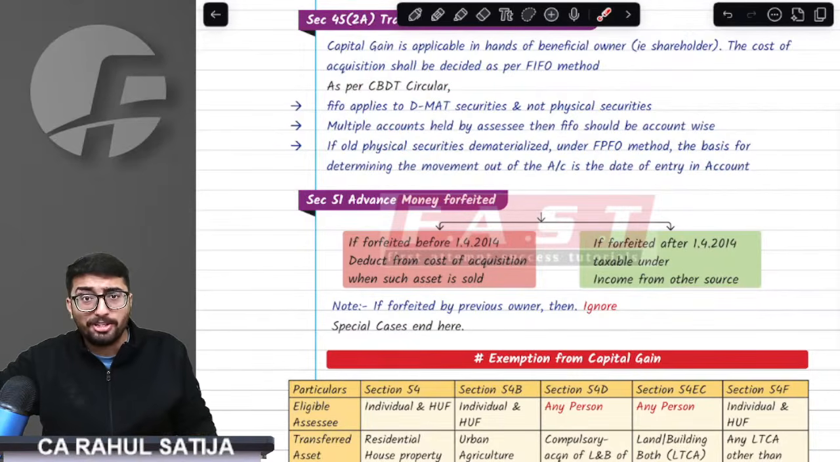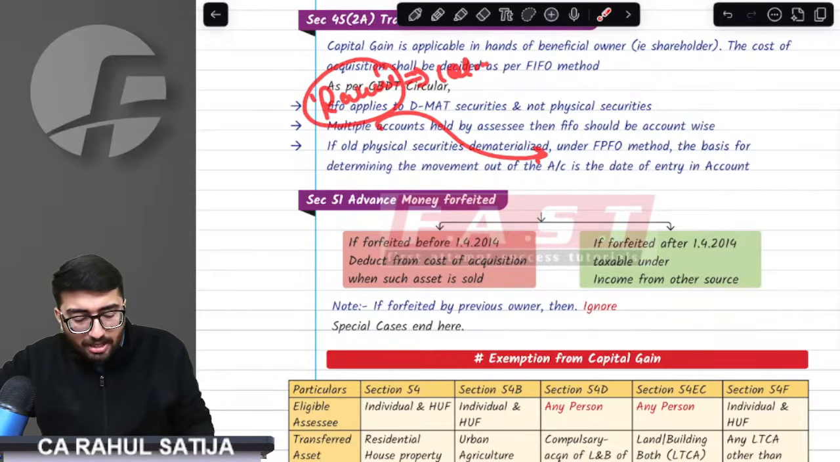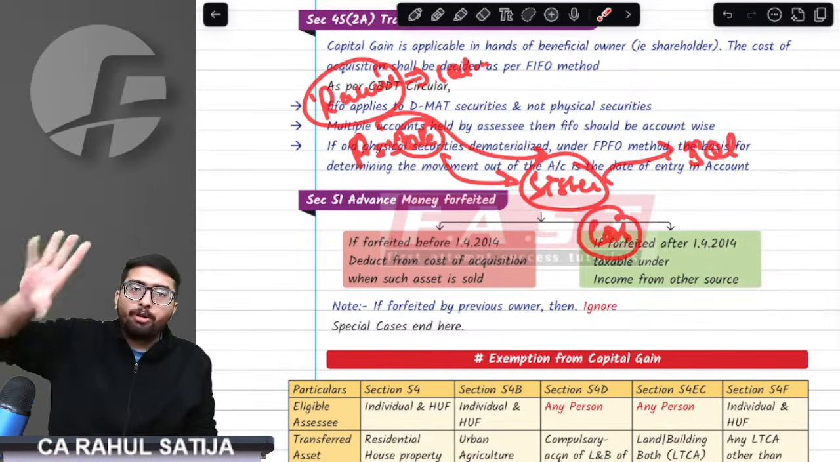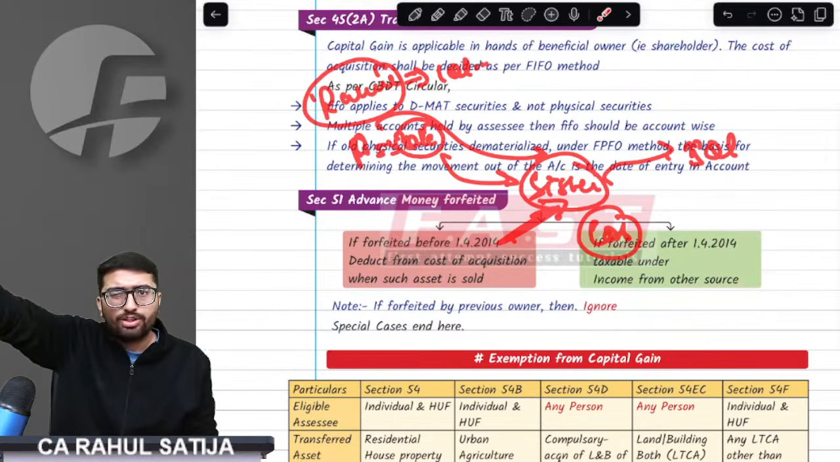Now, listen to this point very, very carefully. What if Rahul has a house acquired for 10 lakh rupees? I forfeited advance money of 50,000 rupees and gifted this house to my sister. Later on, my sister sold it for 50 lakh rupees. Now, what would be the cost of acquisition for my sister? The provision says if my sister received this house on account of exempt transfer, the cost of acquisition of the previous owner shall be taken. The previous owner's cost is 10 lakh rupees.